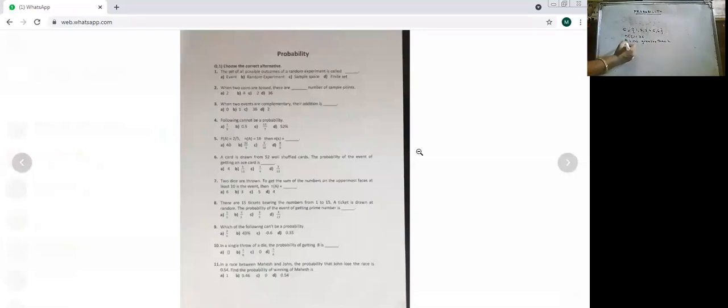Number greater than 2. तो A में क्या आएगा? Be attentive students. Some important concept. One more important concept. A will have 3, 4, 5, 6. Okay. And therefore N of A will be 4.